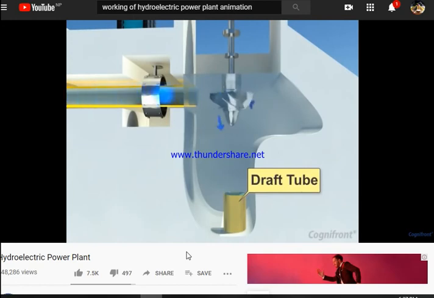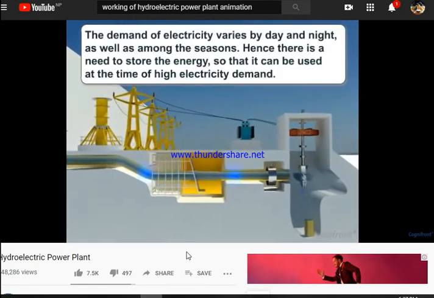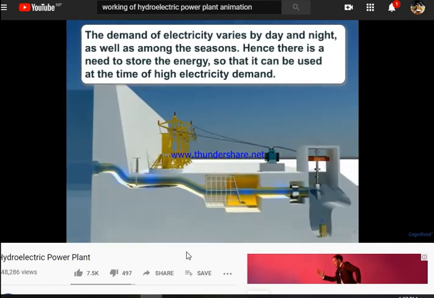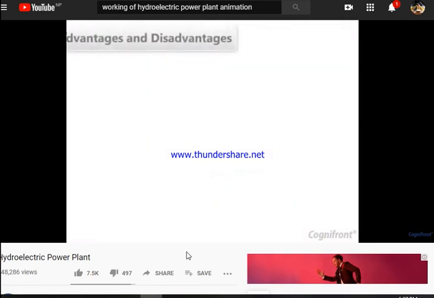After running the turbine, the water is passed to the downstream water level by draft tube. The demand of electricity varies by day and night as well as among the seasons. Hence, there is a need to store the energy so that it can be used at the time of high electricity demand. This can be done by using pump storage process.